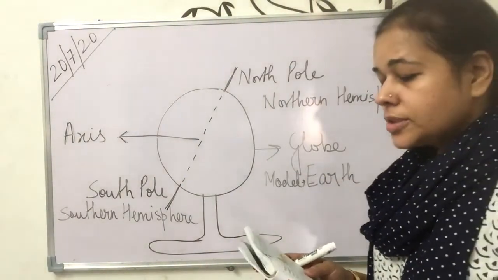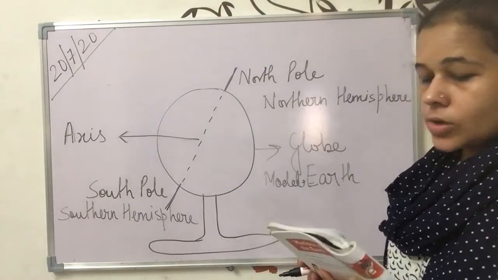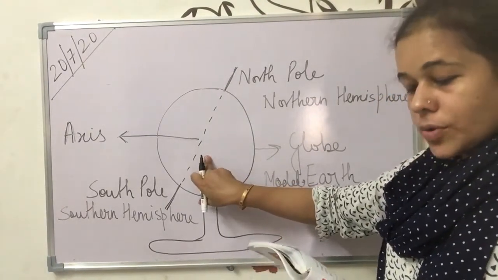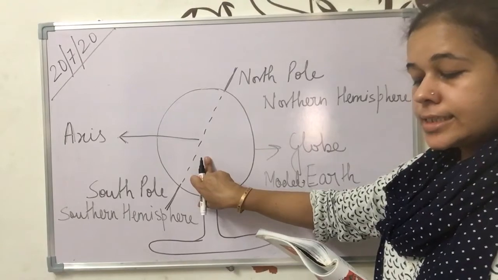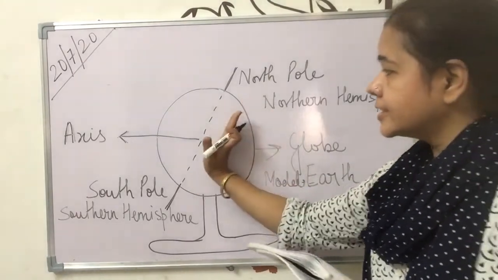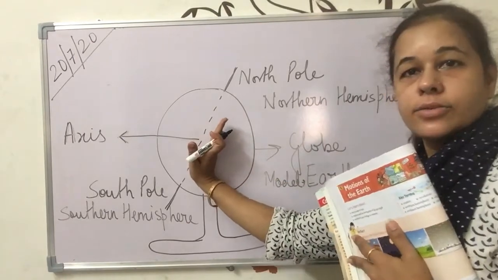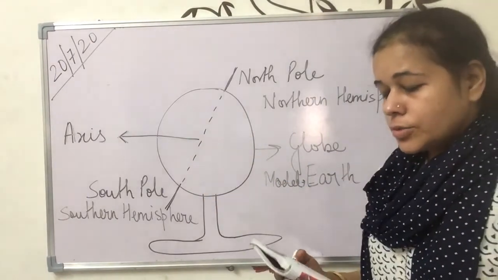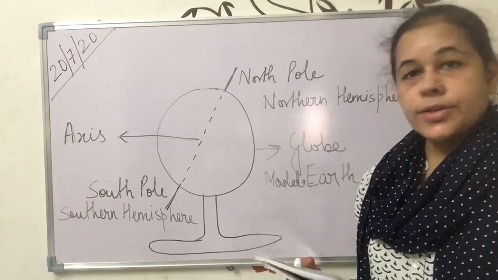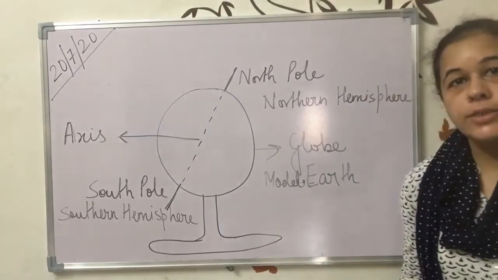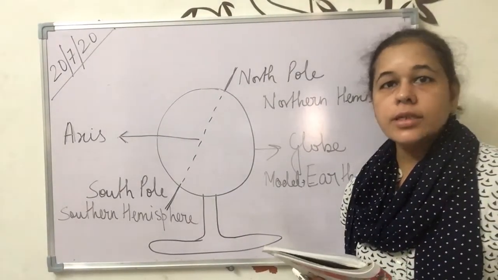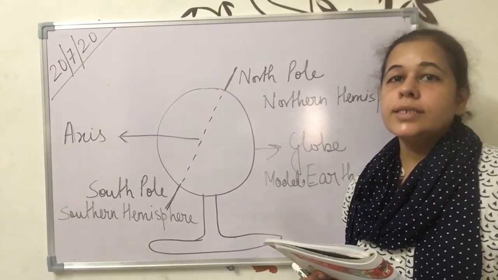So earth too spins on an imaginary vertical line called the axis, as I explained. However, this axis is not straight and it is tilted at an angle. Straight is like this, but it is tilted. The two important movements of the earth are rotation and revolution. In the starting only, I explained that there are two important movements of the earth. One is rotation and the other one is revolution.